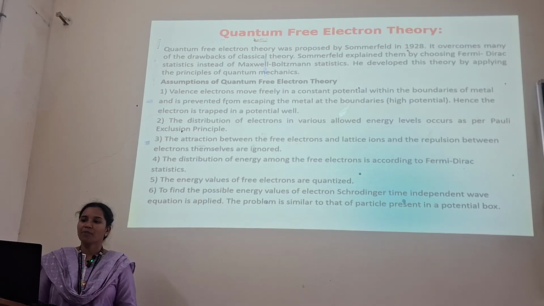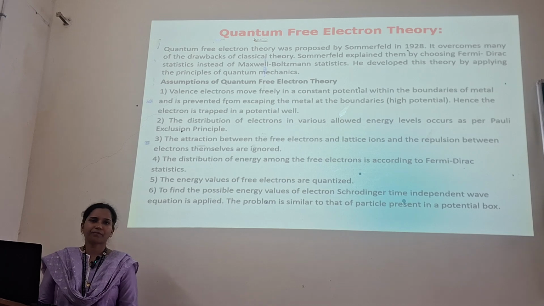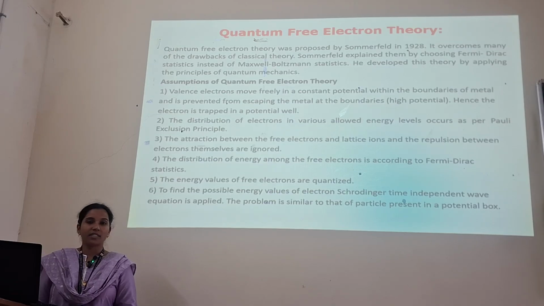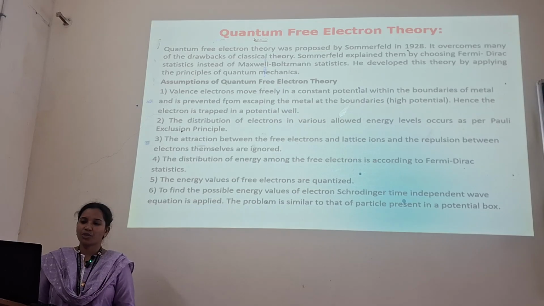So what are the assumptions of the quantum free electron theory? Valence electrons move freely in a constant potential within the boundaries of the metal. The distribution of electrons in various allowed energy levels occurs as per Pauli's exclusion principle.